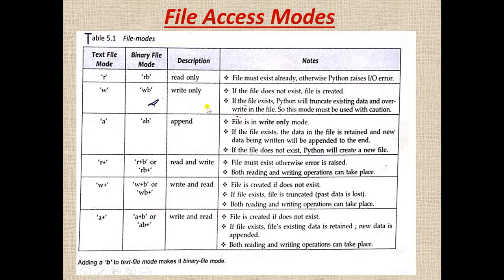In this mode, if the file does not exist, the file is created. Next is A, the append mode in a text file, and AB is the append mode in a binary file. If you want to append, the file must exist. Next is R plus, that is read and write. W plus, that is write and read.